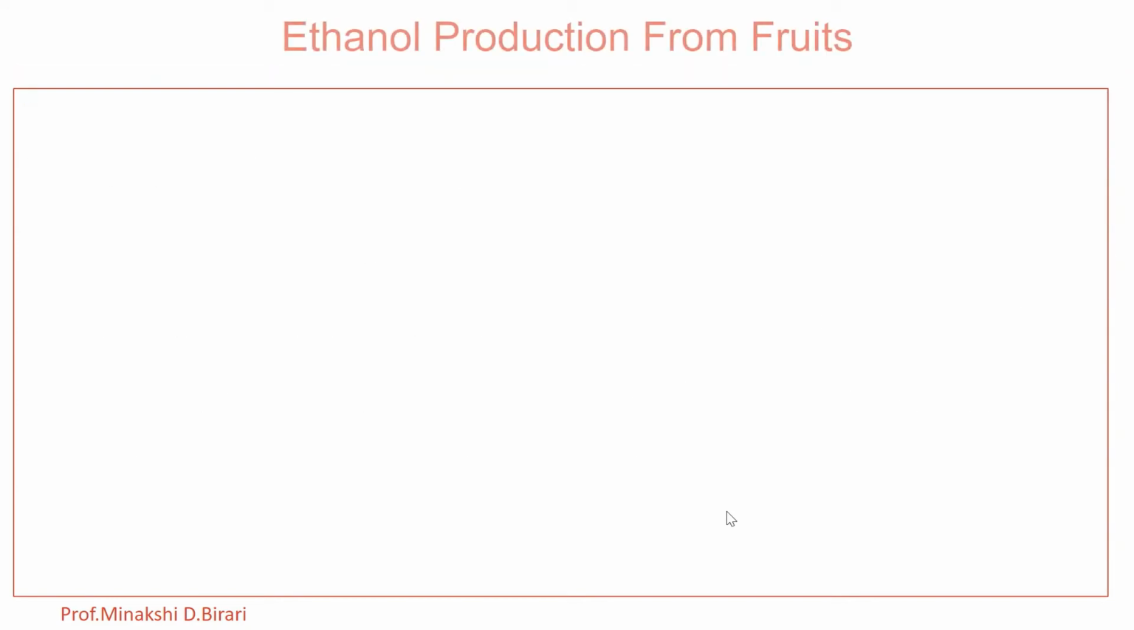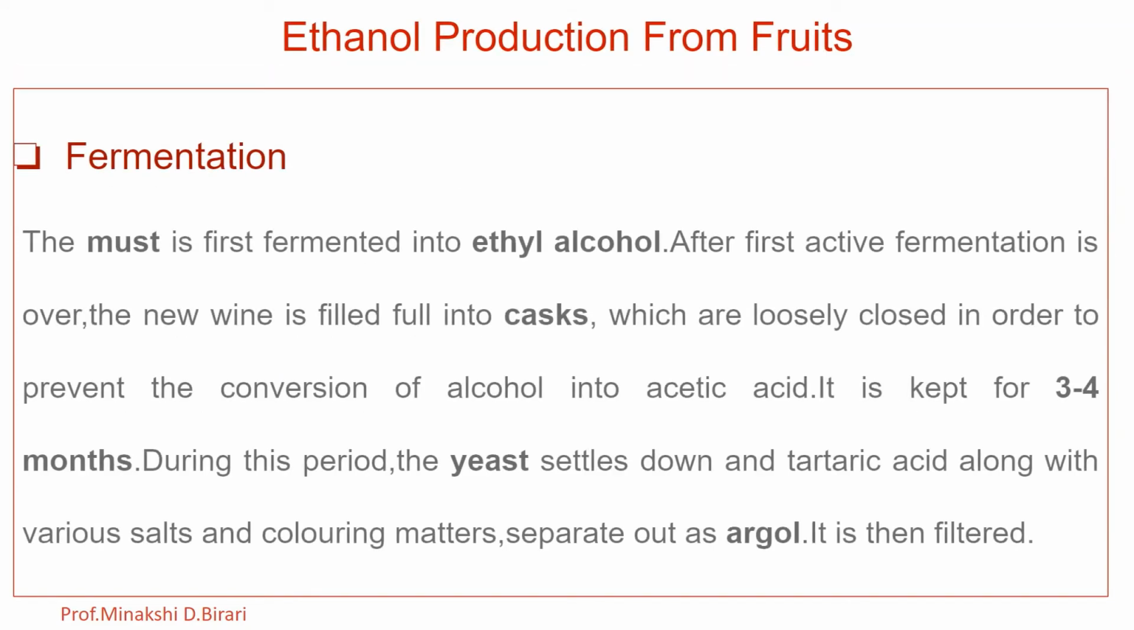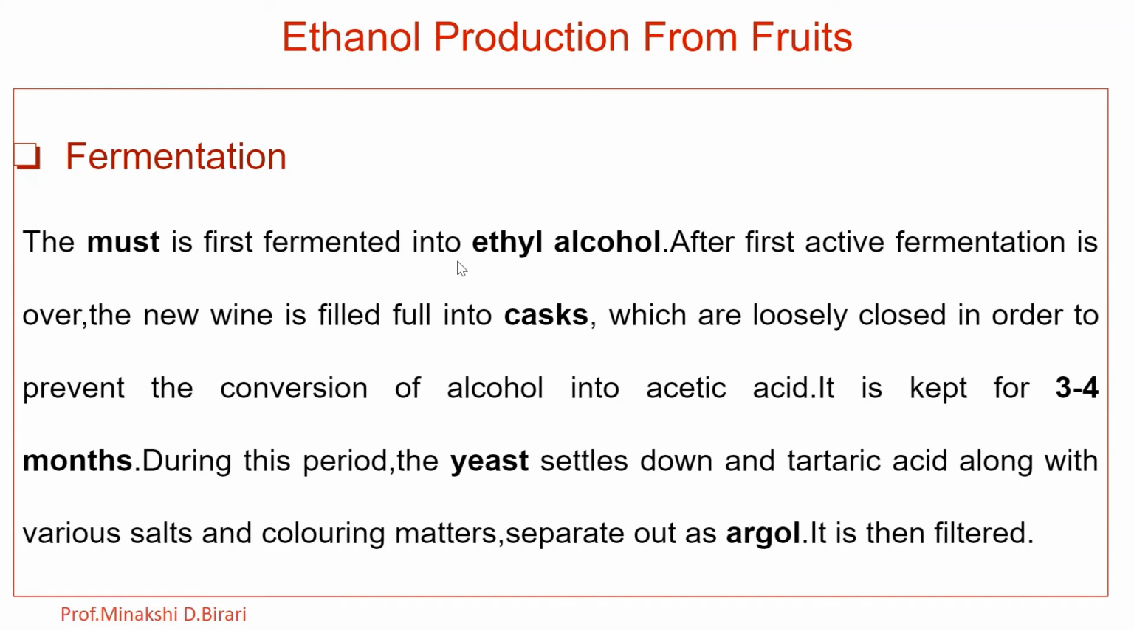Second step, that is fermentation. The must is first fermented into ethyl alcohol. After the first active fermentation is over, the new wine is filled full into casks, which are loosely closed in order to prevent the conversion of alcohol into acetic acid. It is kept for 3 to 4 months. During this period, the yeast settles down and tartaric acid along with various salts and coloring matters separate out as argol. It is then filtered.